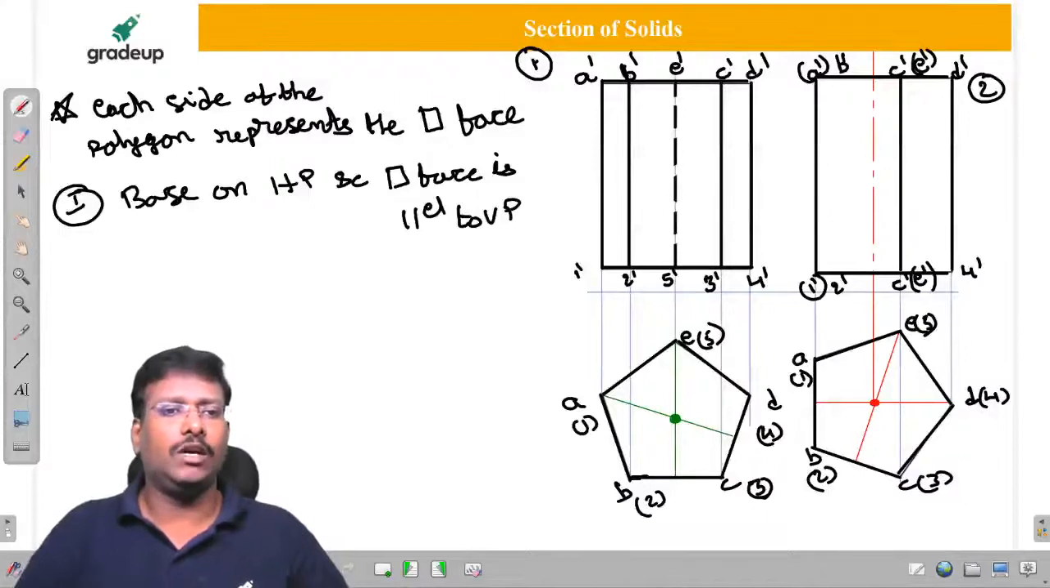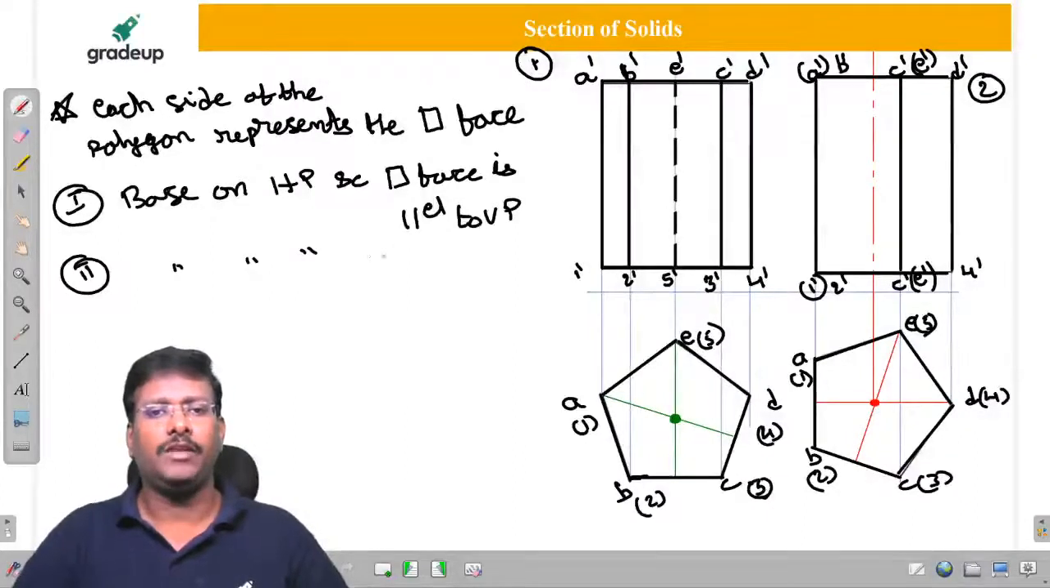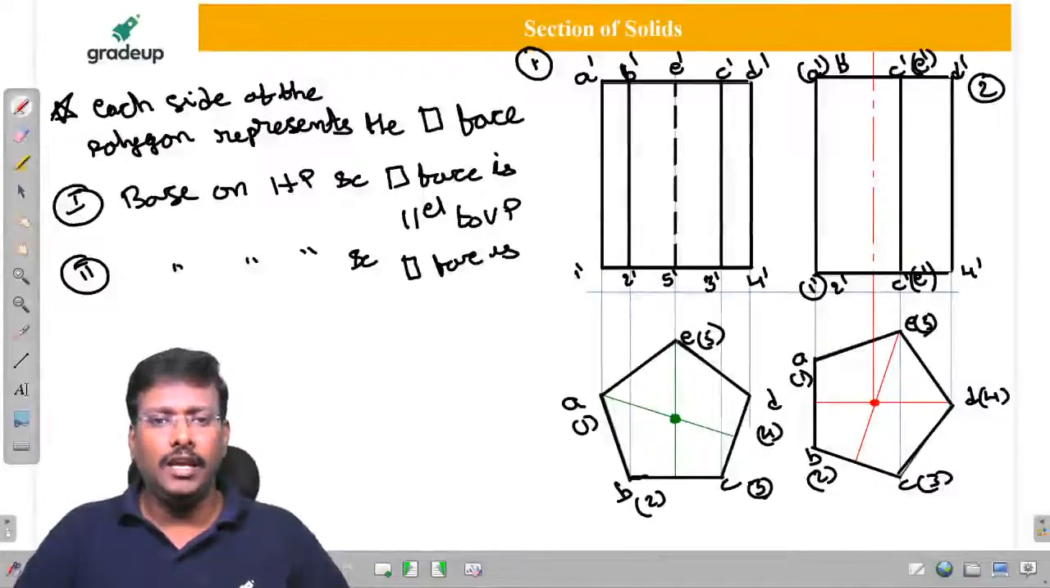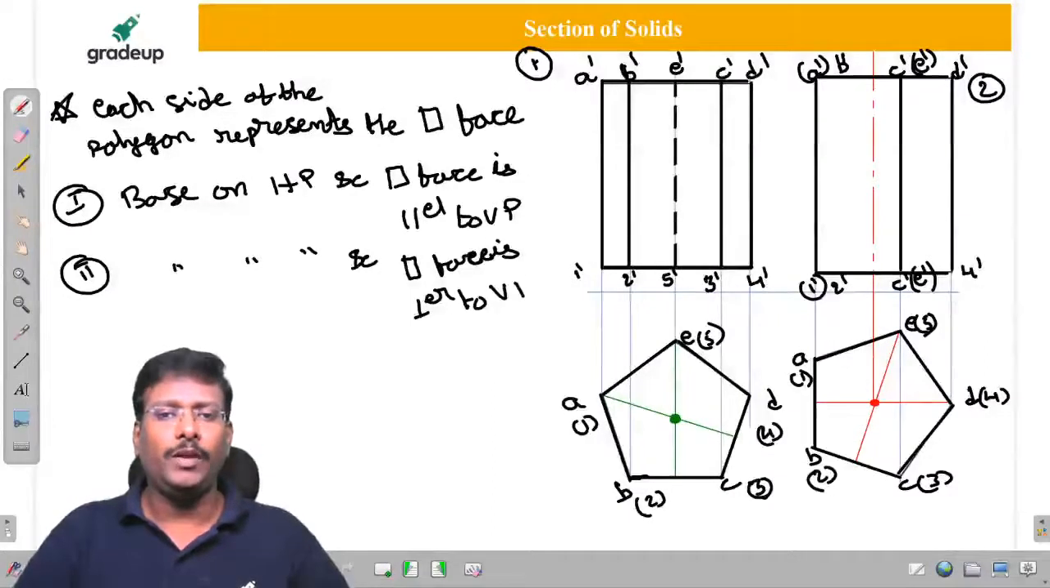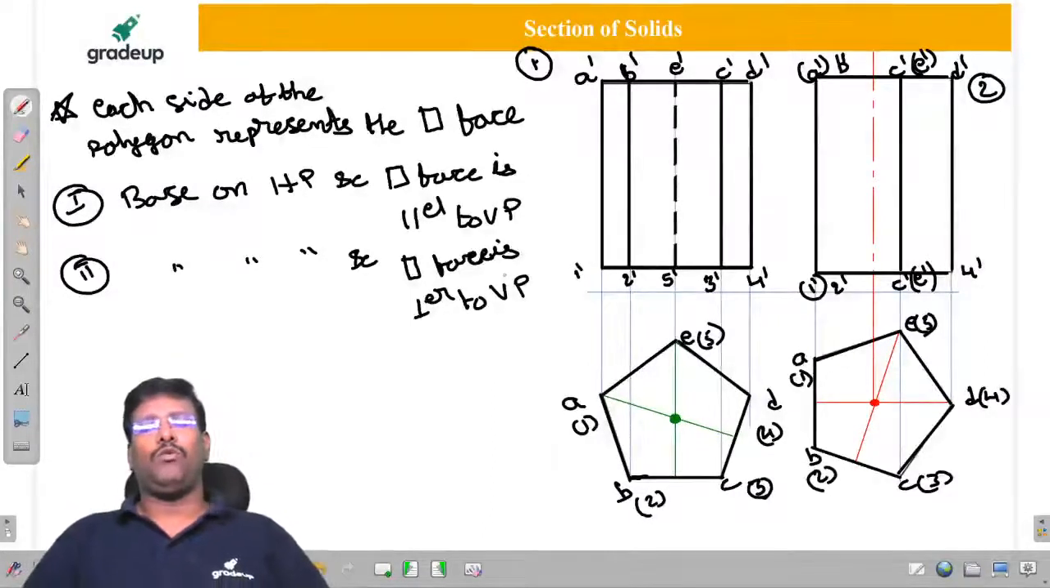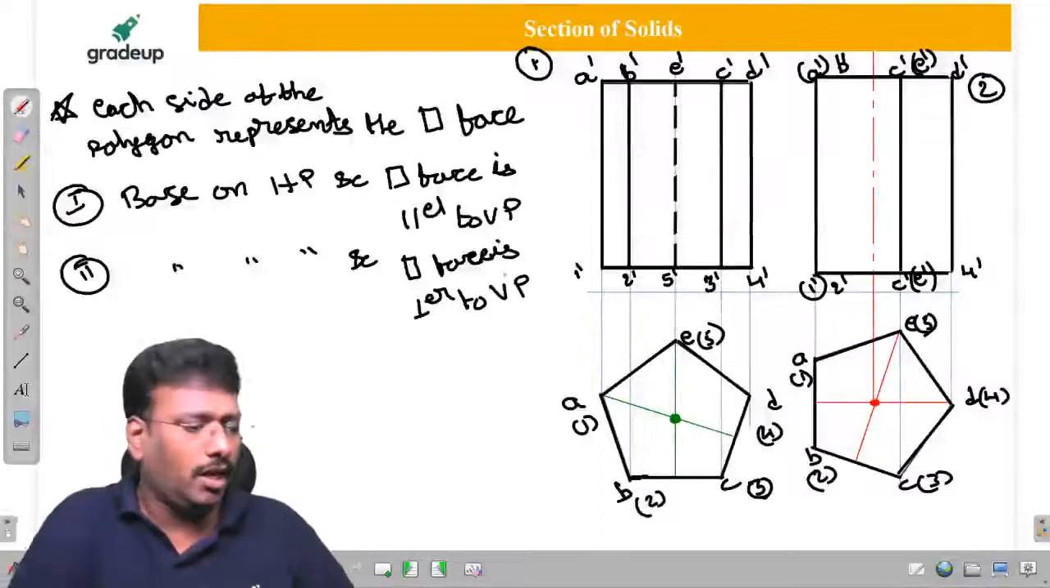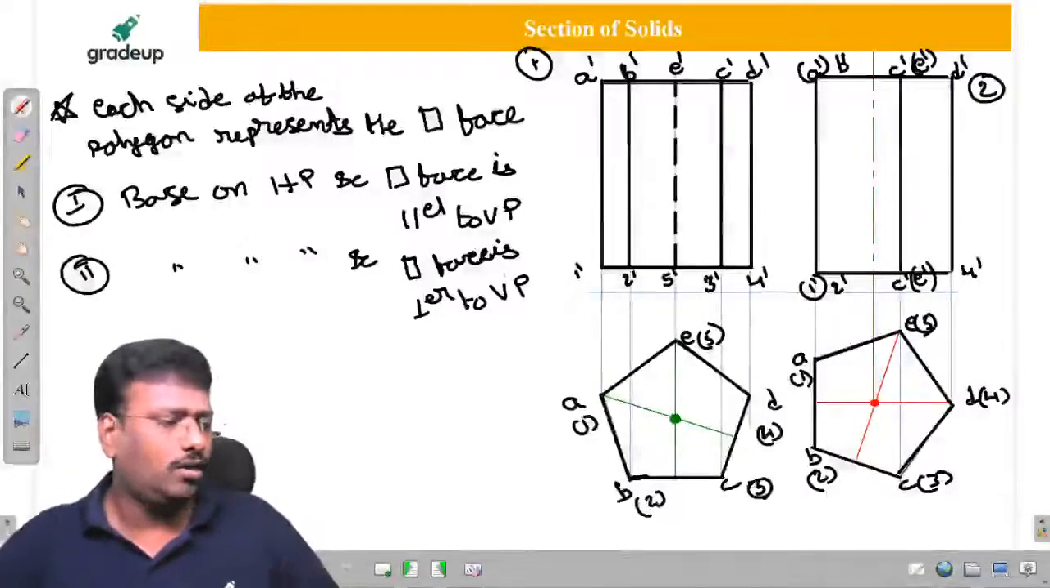What about the second one, sir? Base is on HP and rectangular face is perpendicular to VP. Perpendicular to VP. Is it clear to all of you, my dear friends?